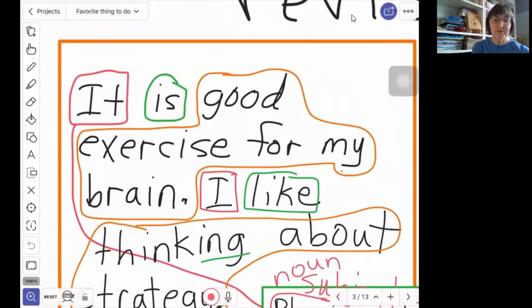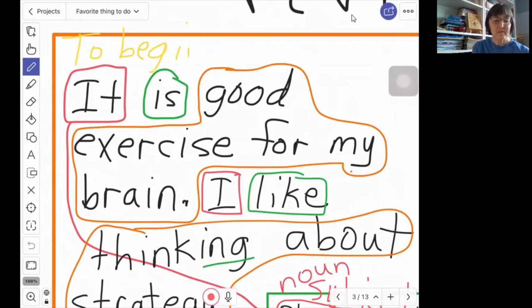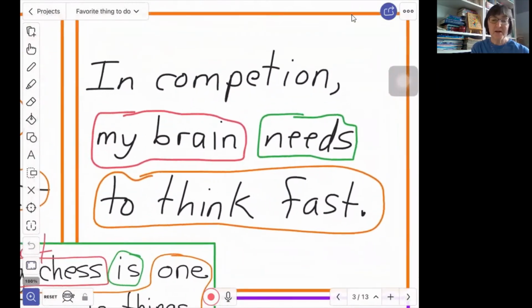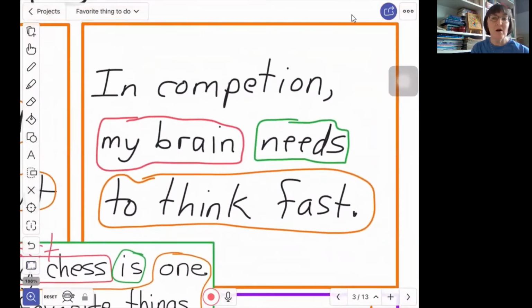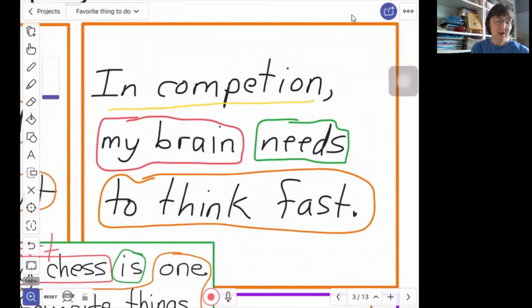The one that I like to use for the very first reason is just to say, to begin with. And because this is introducing a sentence and it's coming before the subject, I will put a comma after it. To begin with, it is good exercise for my brain. I need to make sure I turn my capital I into a little I. For the next one, I might do something like in addition or also, but because I am already introducing my sentence with in addition, I'm not going to add another transition word to the beginning of this. I could, but I don't have to.